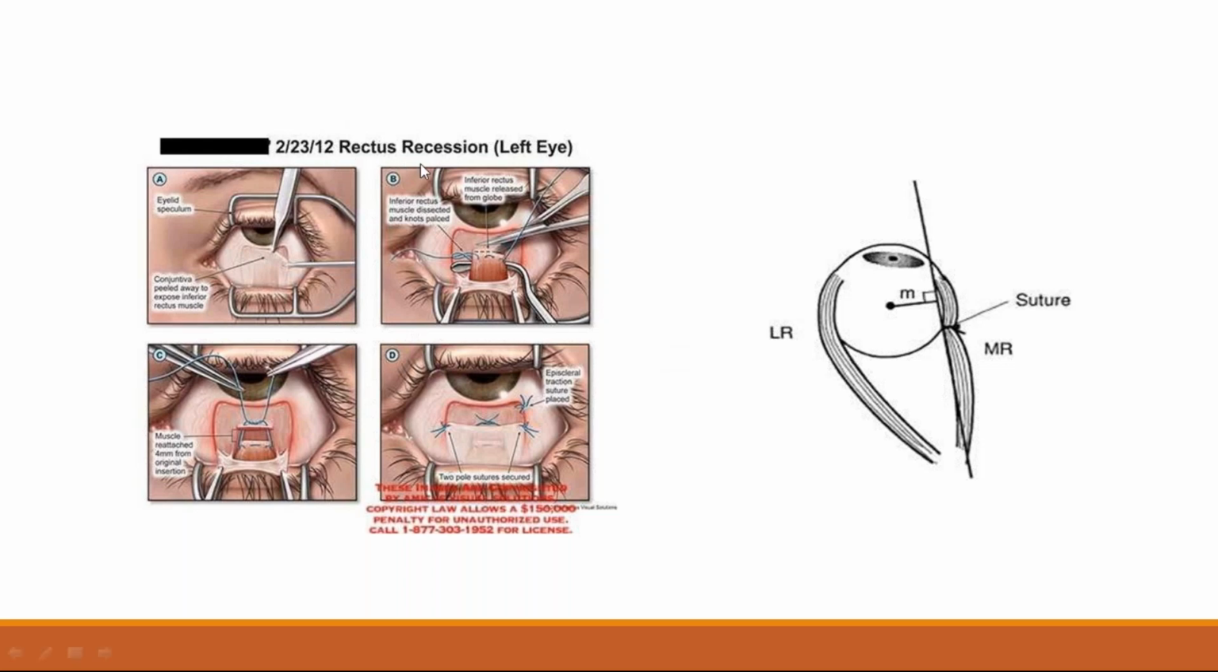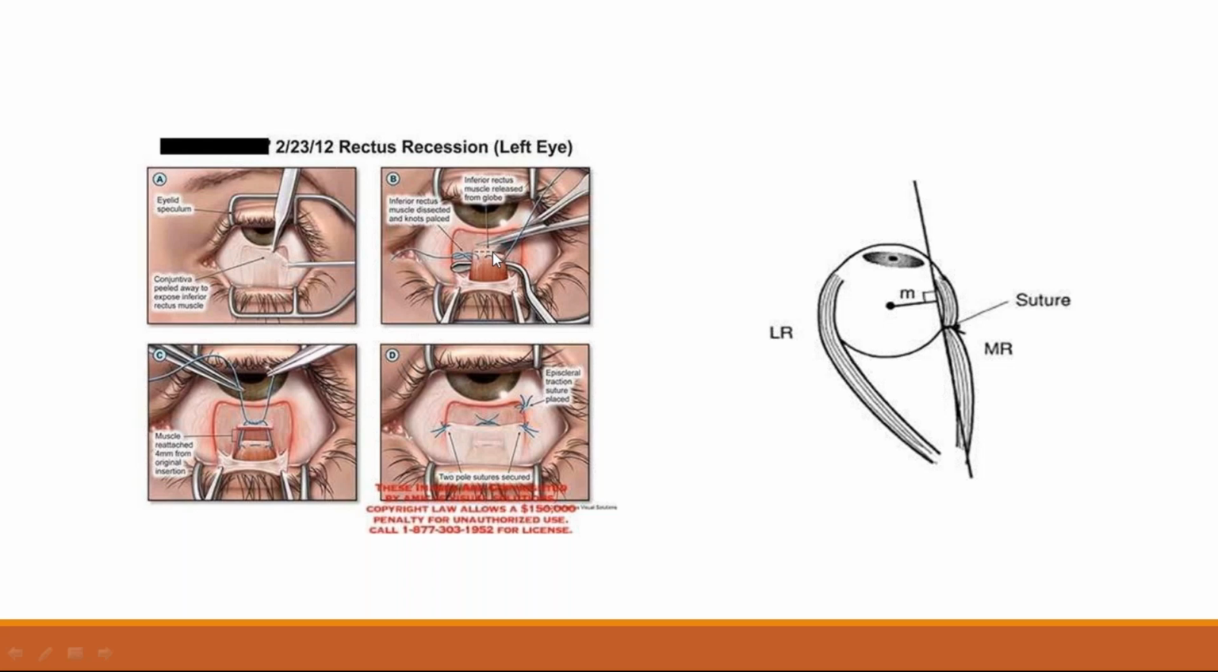This is the recession of the inferior rectus. You can see here, we are not cutting the muscle. We are disengaging the muscle from the point of insertion, and we are suturing it at a new place. That is called recession. If we are cutting the muscle, that is called resection. Recession is usually done for weakening of the muscle, whereas resection is done for strengthening of the muscles.